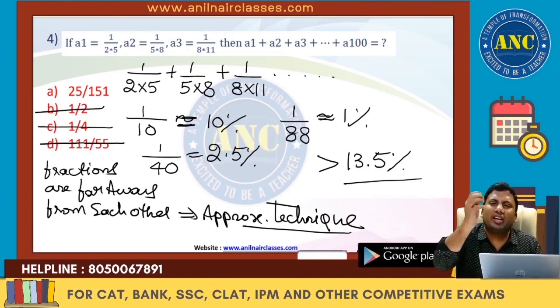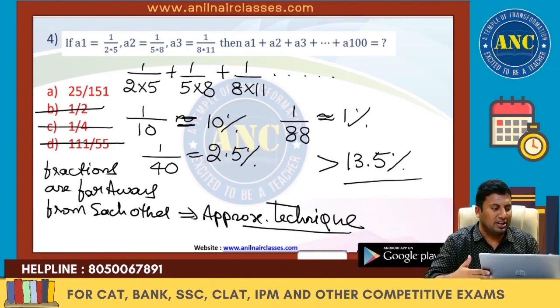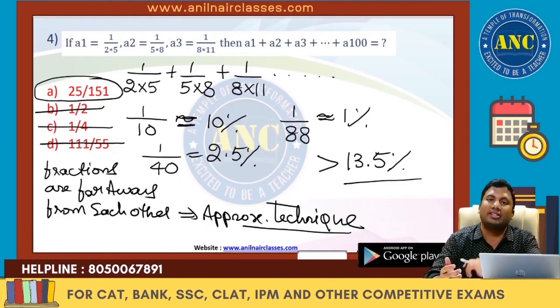Answer should be just greater than 13.5%. We got the answer as 25 by 151.